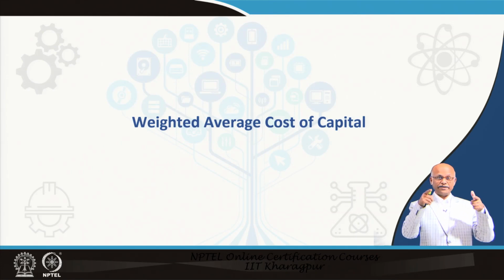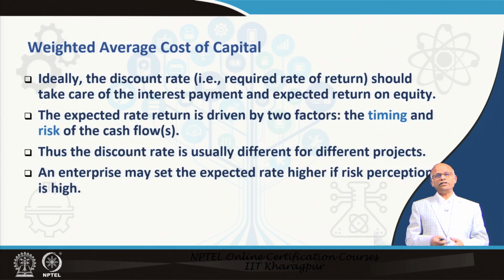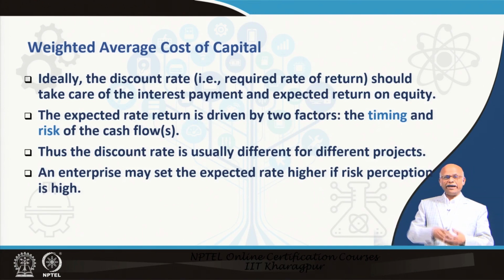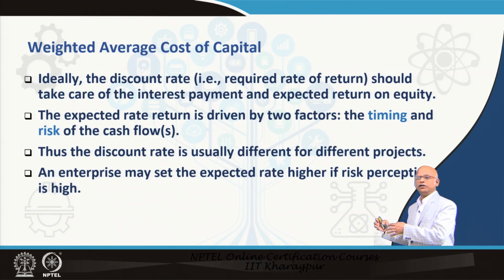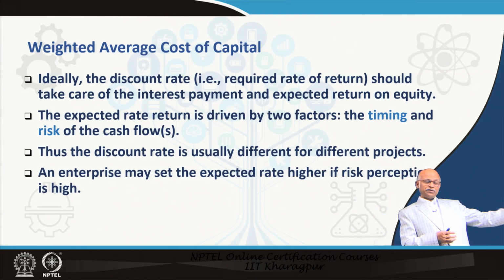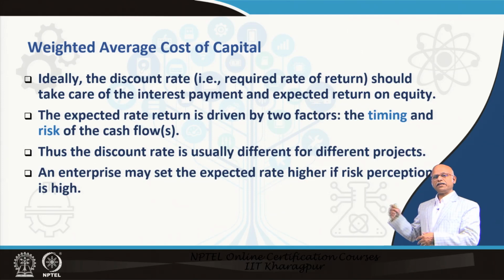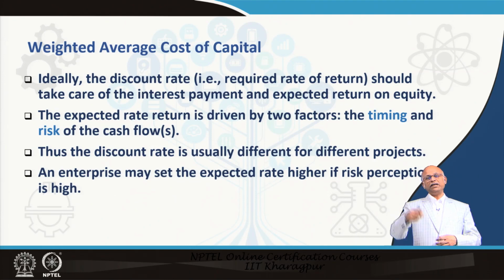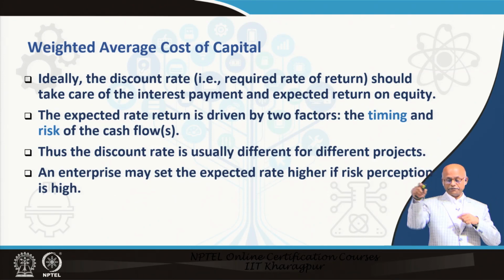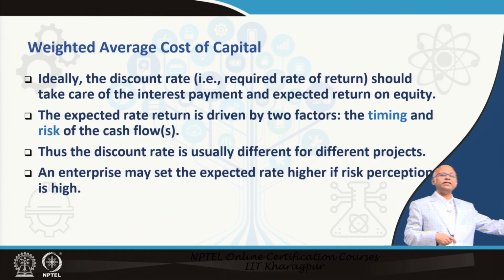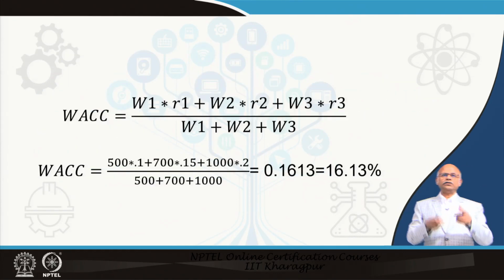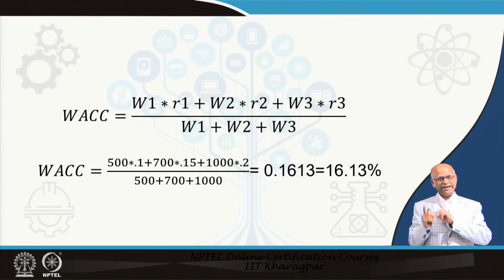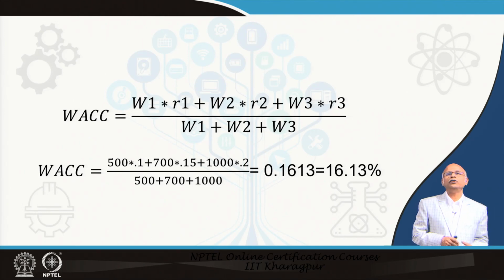That is where the weighted average cost of capital comes into play. Suppose you have 10,000 rupees from the bank at 10%, and you have 20,000 rupees of equity. So, 10,000 comes at 10%, 20,000 comes at, say, your expected return of 20%, and another person gave you 5,000 at 30%. So, what is the weight? 5,000 is a weight, 20,000 is a weight, 10,000 is a weight. These are three weights. Suppose W1 is the quantum of the money, R1 is the rate of return or rate of your cost.